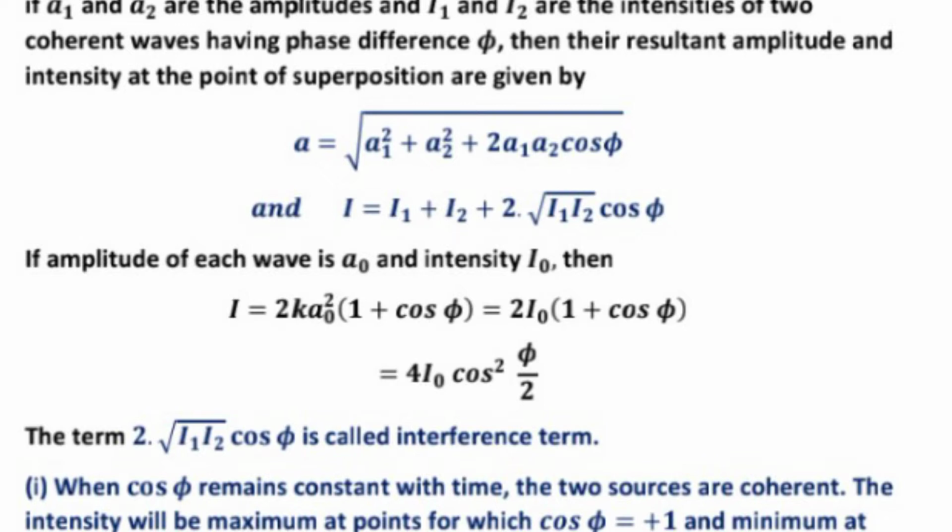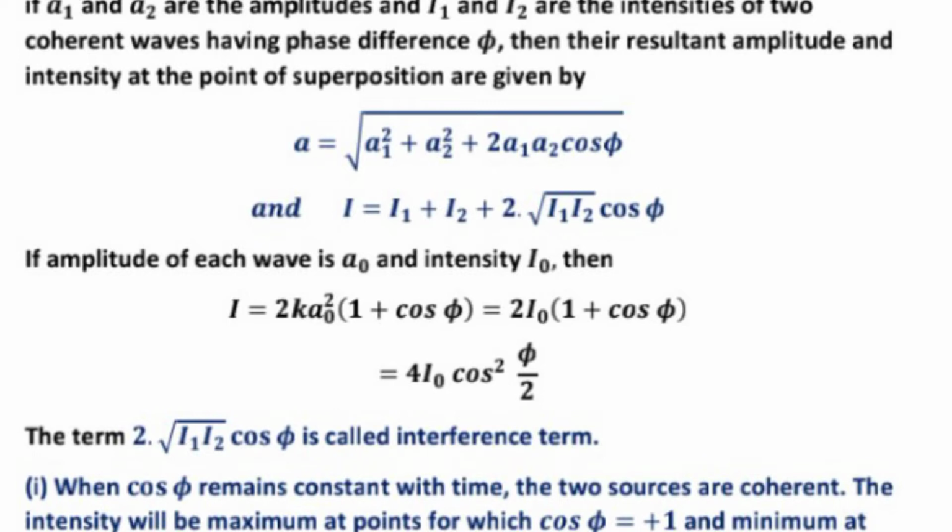If the amplitude of each wave is A0 and intensity I0, then I equal to 2k A0 square (1 plus cos phi), and it will be equal to 2I0 (1 plus cos phi), and it will be equal to 4I0 cos square phi upon 2. The term 2 under root I1 I2 cos phi is called the interference term. Number 1. When cos phi remains constant.